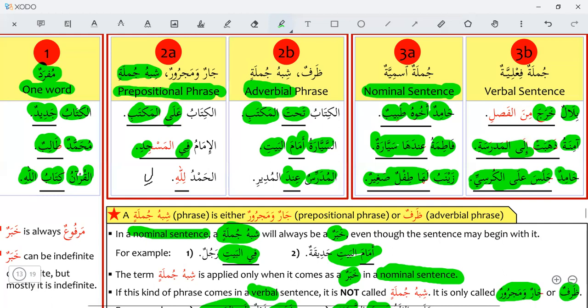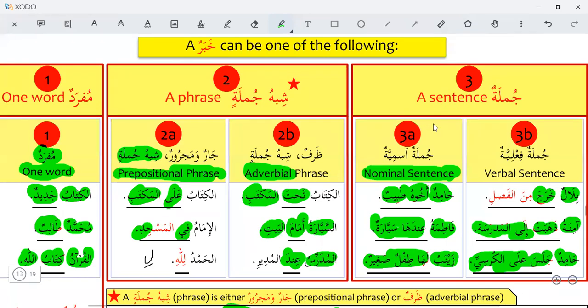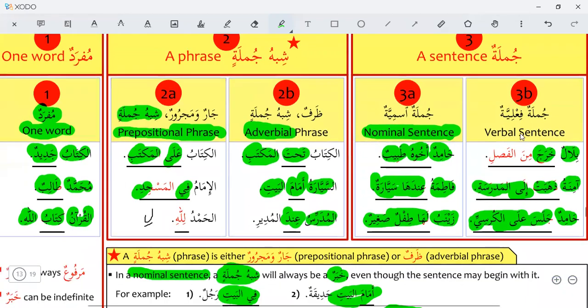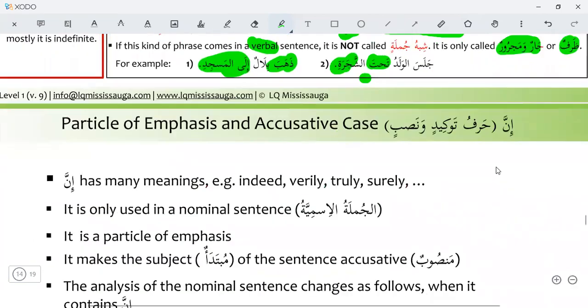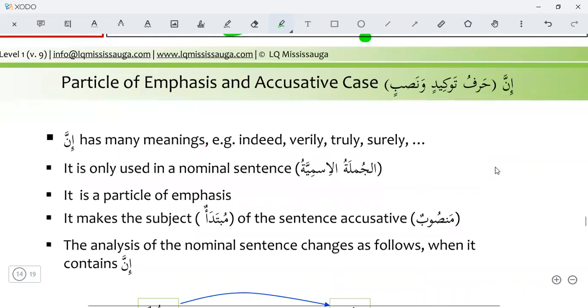So we learned 4 kinds of the khabar. One, a single word can be a khabar. A phrase, shibhul jumla, can be a khabar, and in a phrase there are prepositional phrase and adverbial phrase. And a sentence, jumlatul ismiya or jumlatul fi'liya, nominal or verbal sentence, can be a khabar here. Okay, so now we will learn more about the khabar.